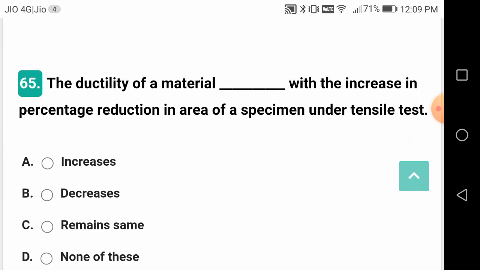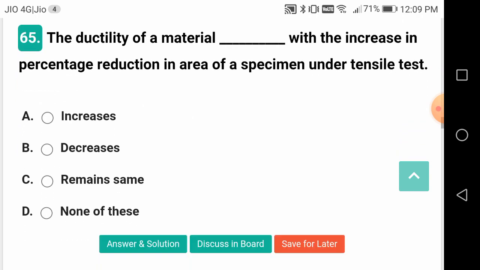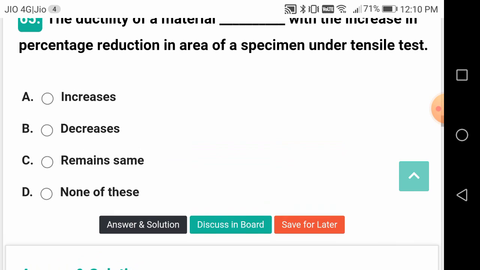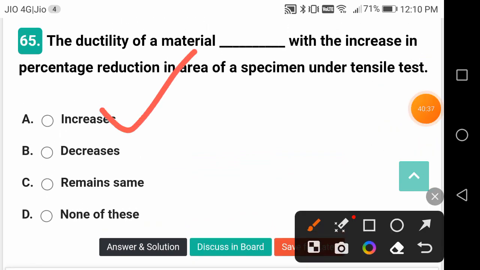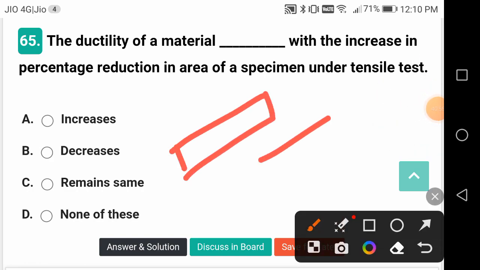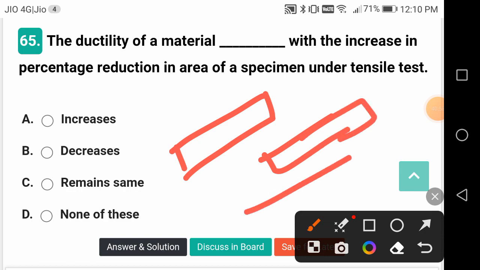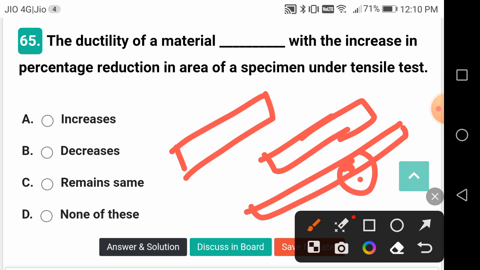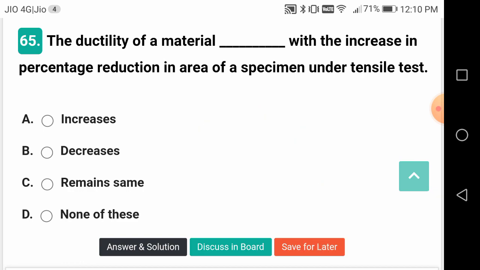The ductility of the material dash with the increasing percent reduction in area of a specimen under tensile test. So ductility is going to increase with the increase in the percentage reduction in the area. The more the area of reduction, the more the increase in length. So definitely it is going to increase. Yes or no? Alright. For example, this has taken shape like this, right? This can take the shape like this also, right, friends? So here the diameter is decreasing. That means area of cross section is decreasing. So this will be more ductile compared to this. Yes.